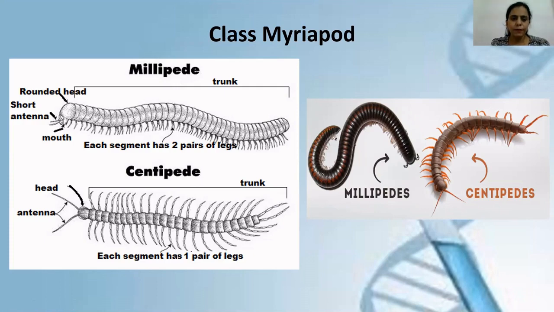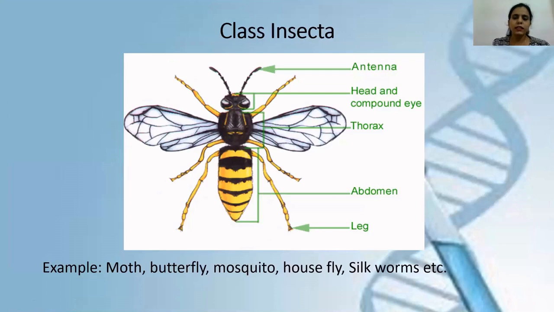The next is class Insecta. In the case of class Insecta, that means all insects, they have one or two pairs of wings. This point is very important: one or two pairs of wings. Now in this one or two pairs of wings, sometimes one pair of wings is vestigial. Vestigial means it is of no use in the insect's body. It's just present as such, for example, like the vestigial organs in our body.